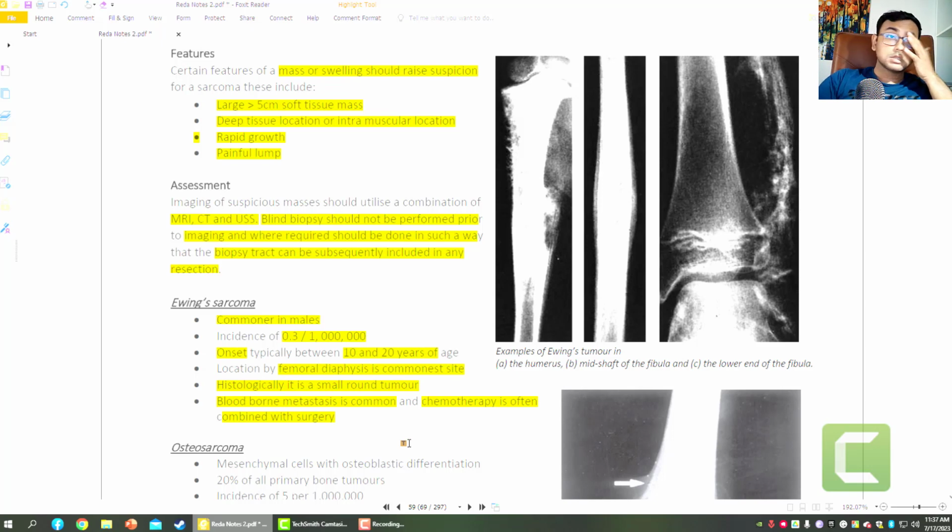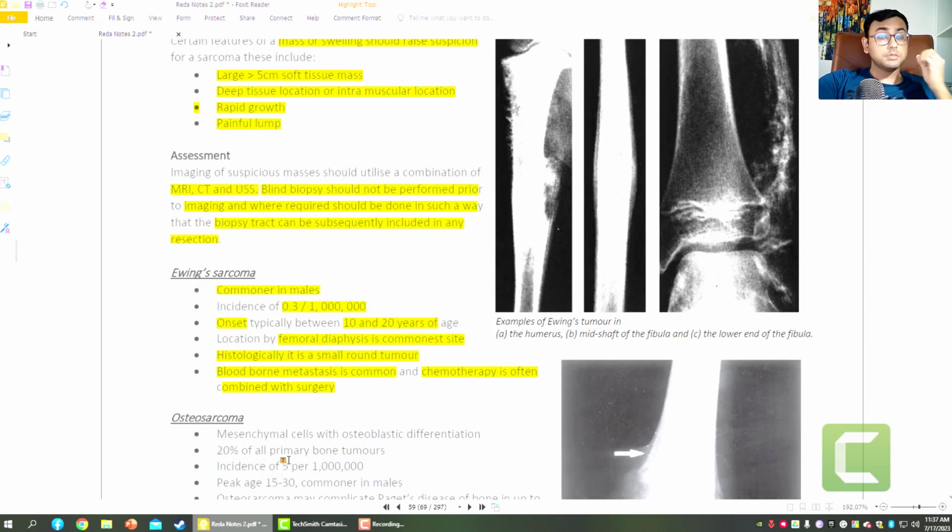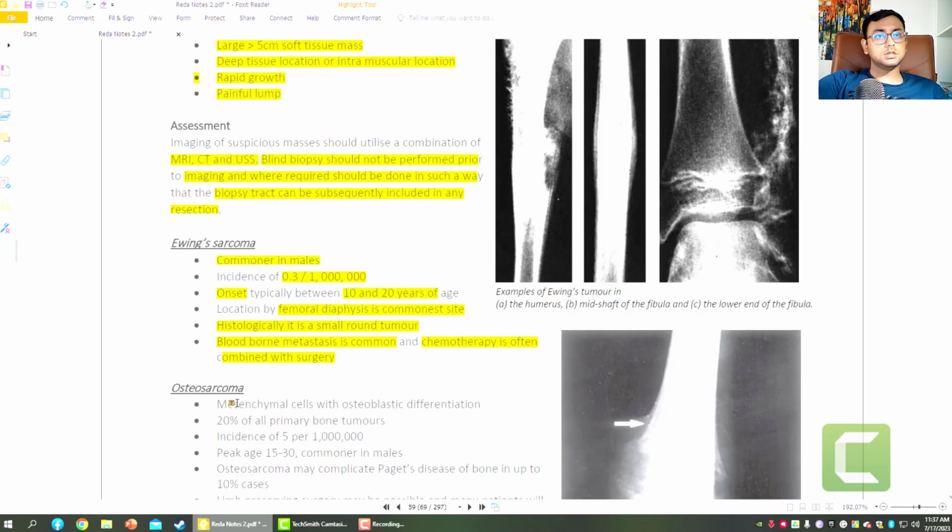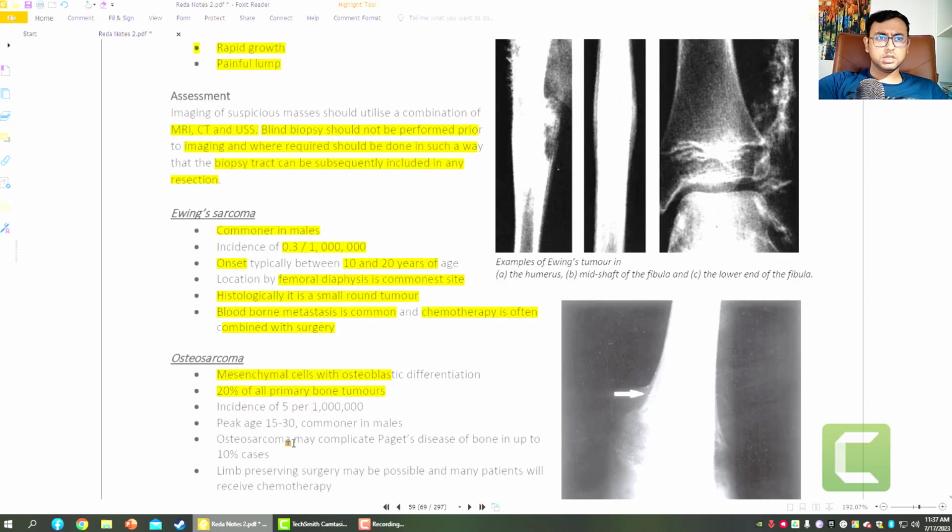Now the osteosarcoma. Osteosarcoma, mesenchymal cells with osteoblastic differentiation. It is about 20% of all primary bone tumors. So in the exam there is a question: what is the commonest bone tumor? That is metastatic carcinoma, the most common bone tumor, and what is the most common primary bone tumor? That is osteosarcoma. Okay, these two things sometimes get mixed up with each other.